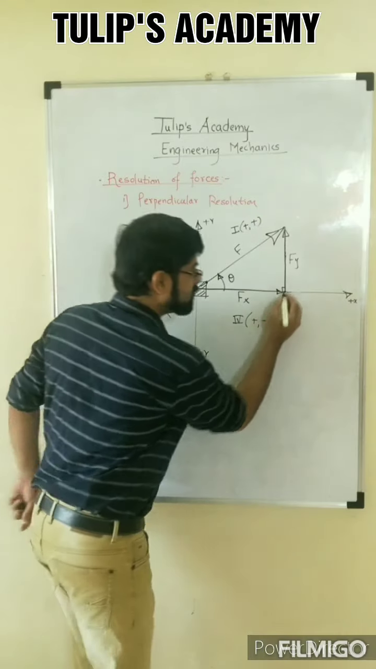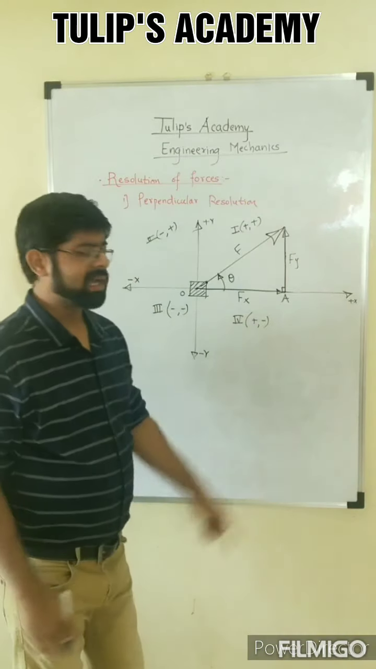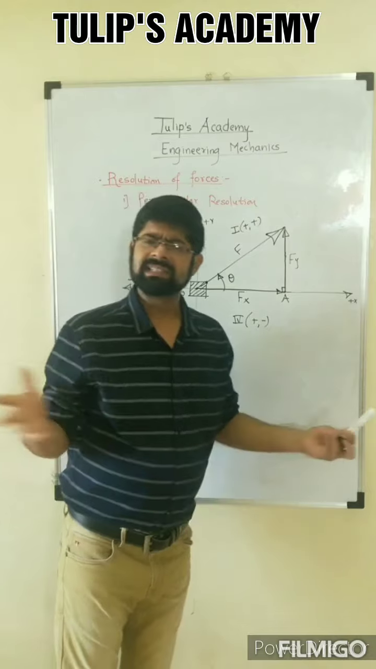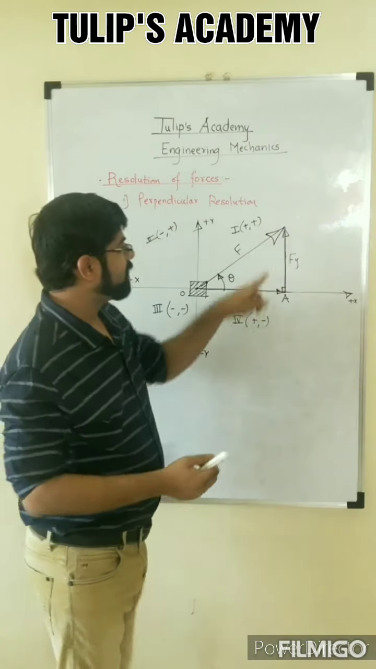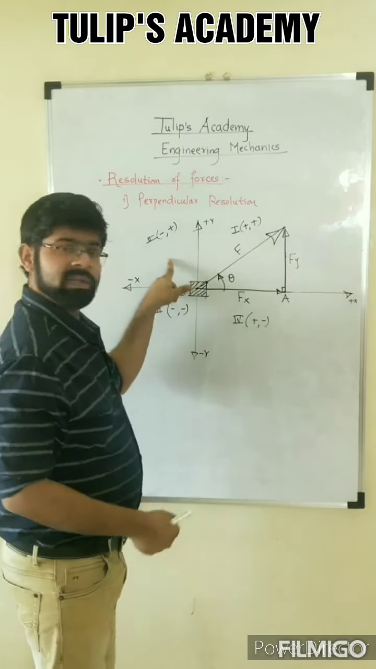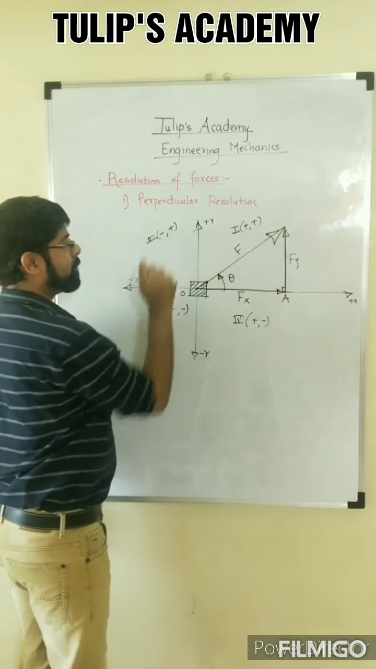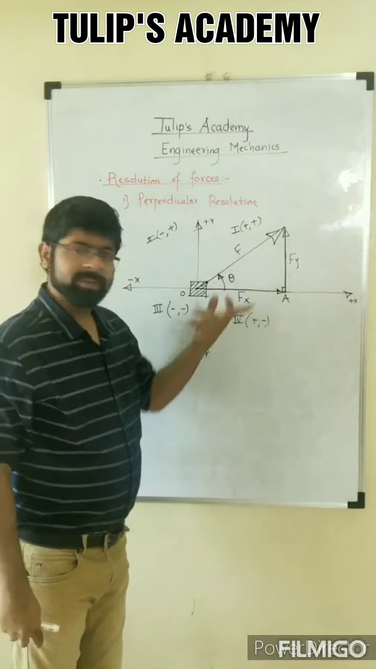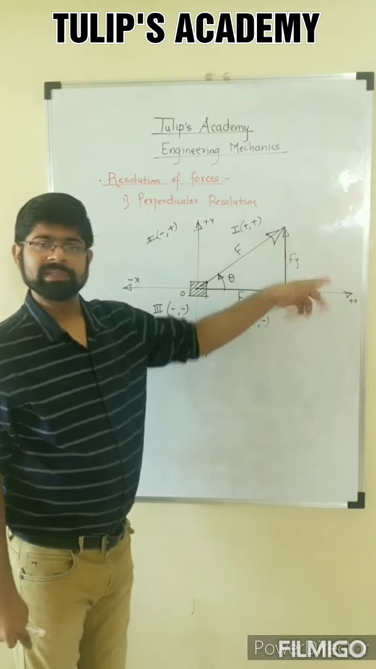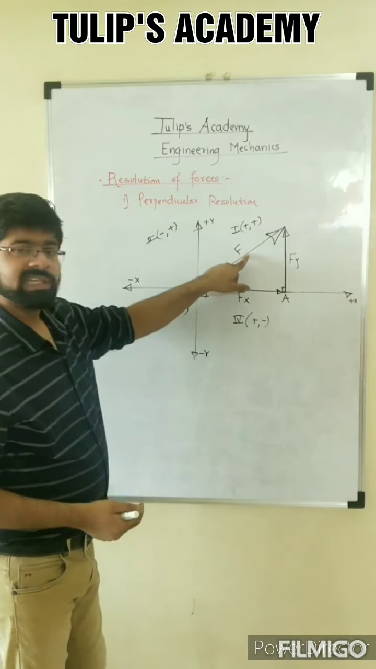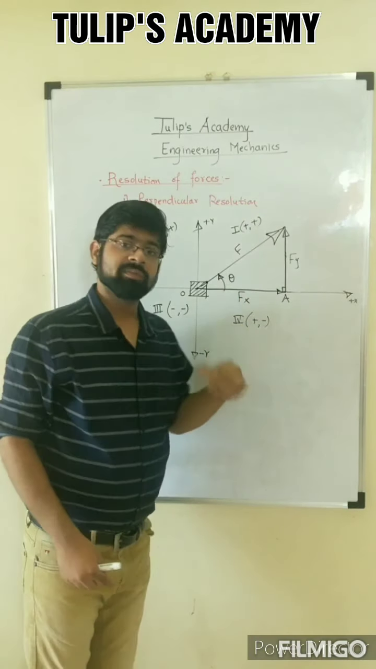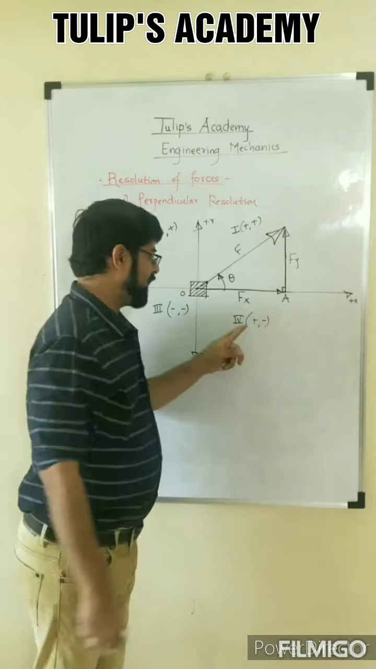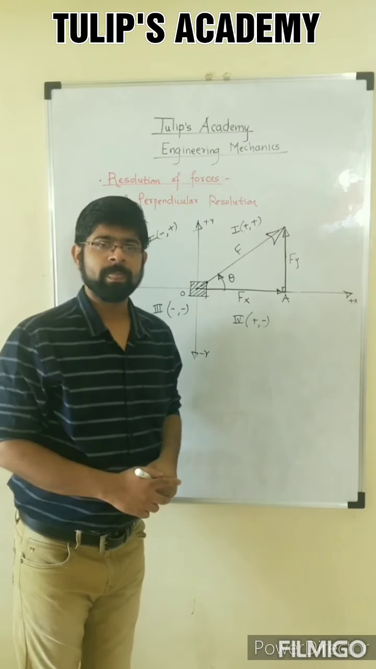Why is it called perpendicular resolution? Because the angle between the components is 90 degrees. That's it. It is extremely simple. So this is about the tensile force. If the force is tensile in the second quadrant, then my x component will be negative and y component will be positive. Again, I will draw the same triangle, and my triangle law of forces will be satisfied. If the force is tensile in the third quadrant, then both components will be negative, and if the force is in the fourth quadrant and it is tensile, then x is positive and y is negative.